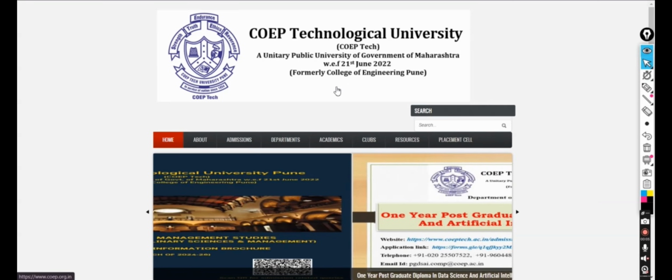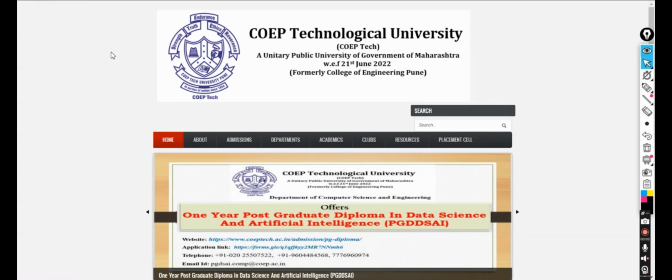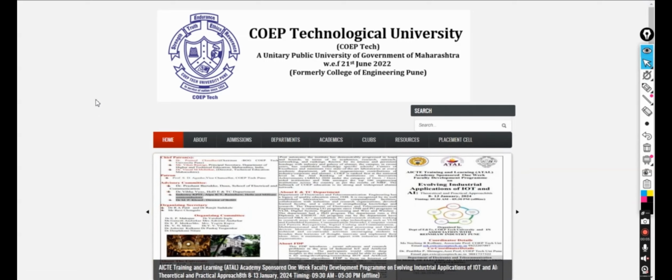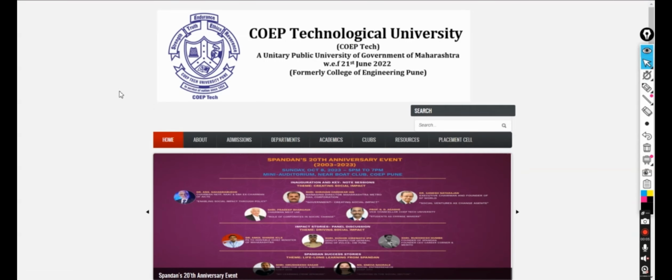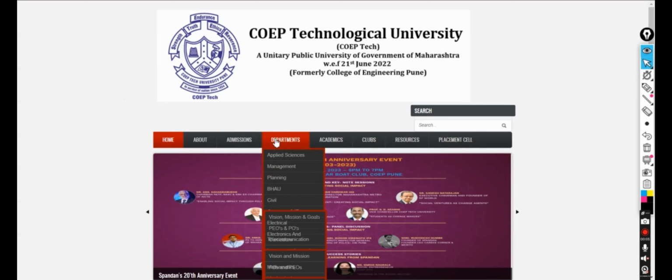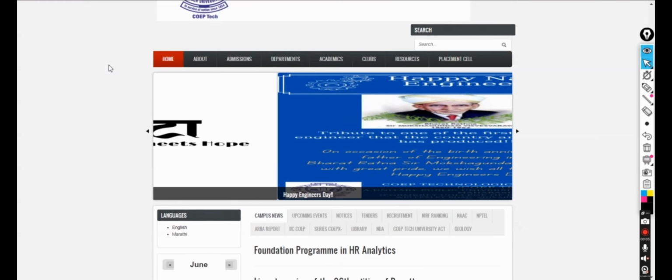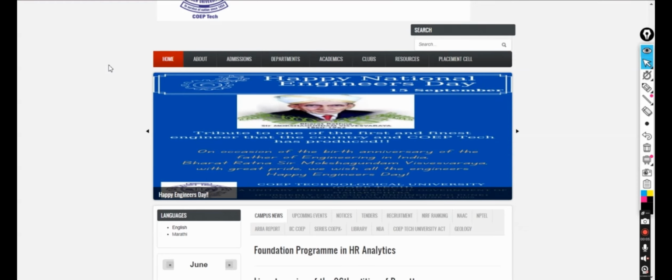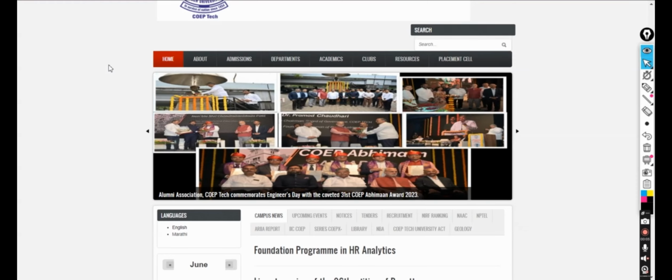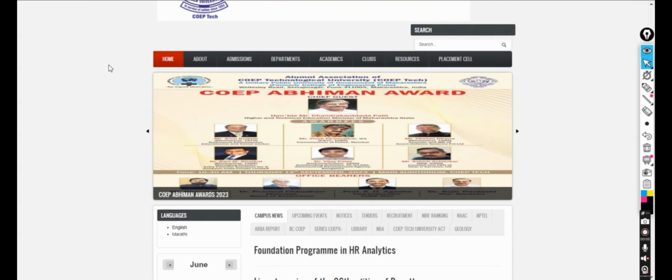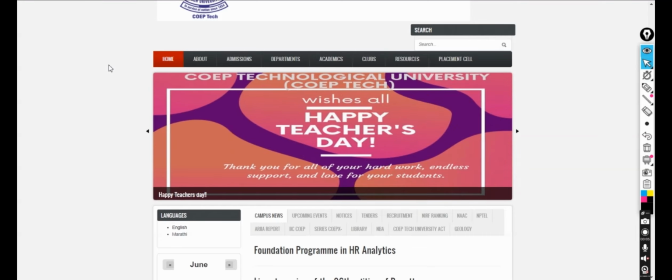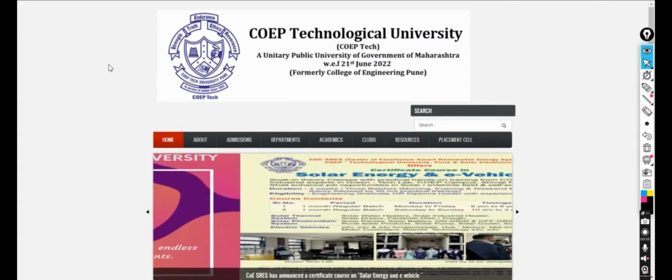So just for information, I want to tell you how the website works. So this is the COEP Technological University website. The website link will be posted in the description section. I'll tell you how you can download the syllabus, how you can see the important notices, when the spot round is, when the academic activities start, when the first day of college is, and when you have to come to college. Everything is displayed on this website only.